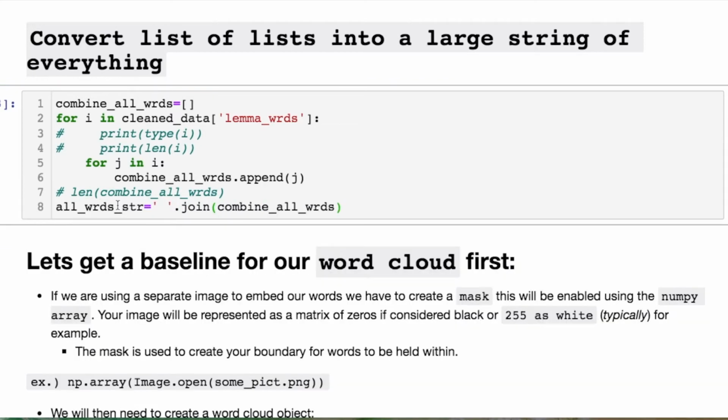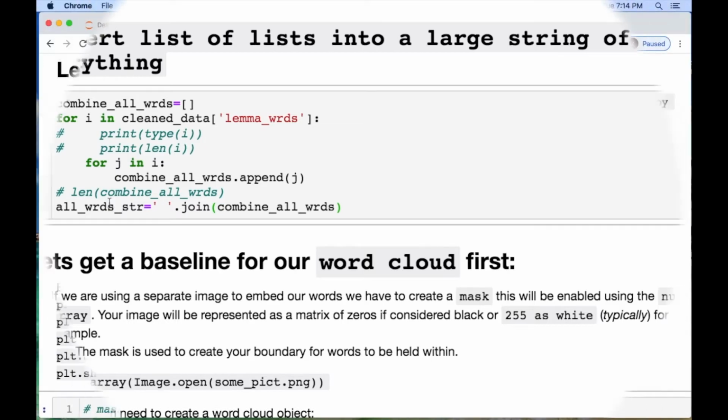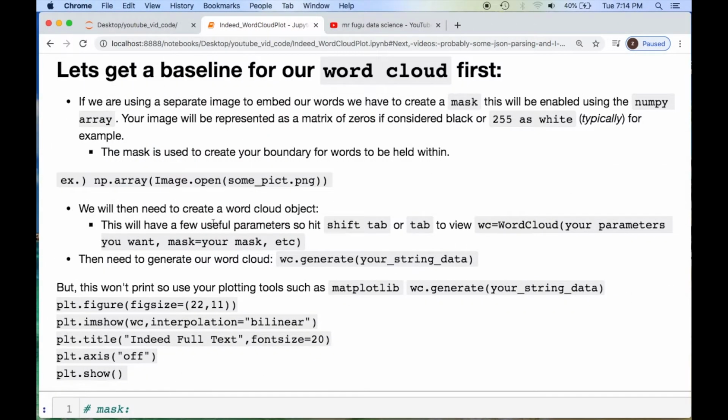So we'll be able to use this within our word cloud. But let's get an idea of what's really going on inside of this word cloud, okay? Basically what's going on is, a few things.